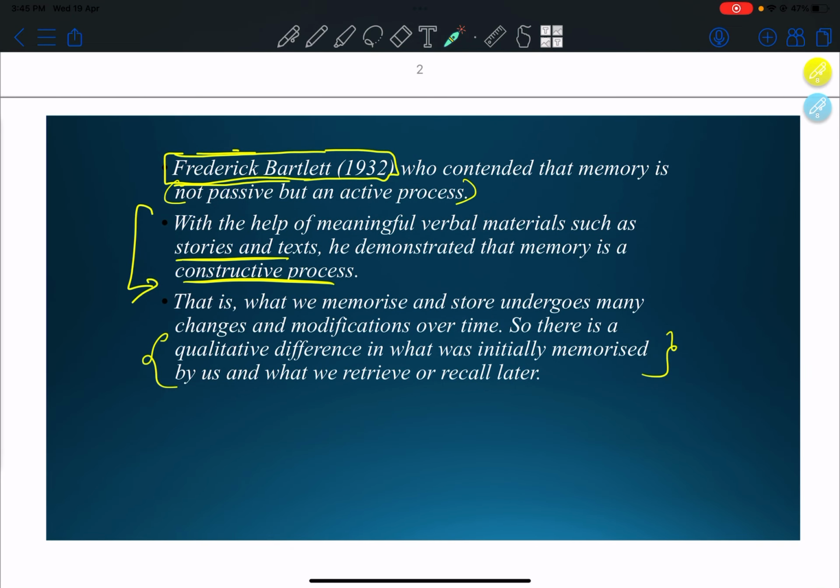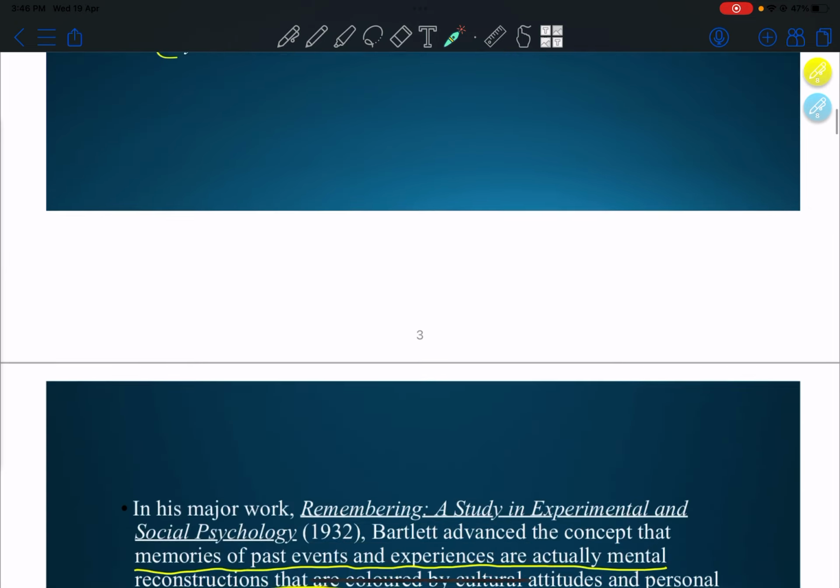Frederick Bartlett contended that memory is not passive but an active process. With the help of meaningful verbal materials such as stories and text, he demonstrated that memory is a constructive process. That is, what we memorize and store undergoes many changes and modifications over time. So, there is a qualitative difference in what was initially memorized by us and what we retrieve or recall later.